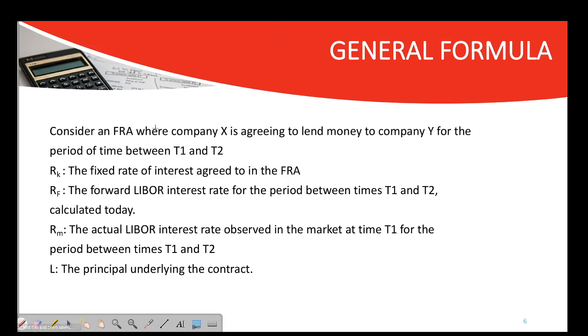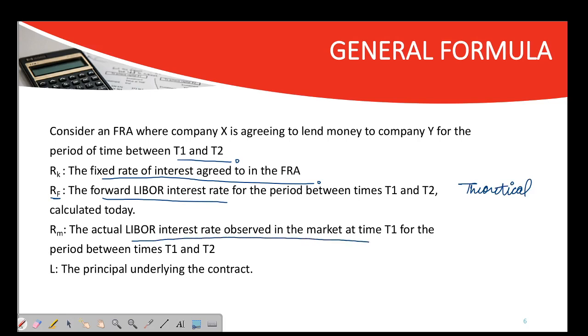Now let's talk about the notation. Consider an FRA where company X is agreeing to lend money to company Y for a time period between T1 and T2. Now RK is the fixed rate of interest agreed to in the FRA. What is RF? The forward LIBOR interest rate that we calculated, so you could say the theoretical value that we anticipate. Now RM, what is RM? The actual LIBOR interest rate observed in the market at time T1 for the period between T1 and T2.